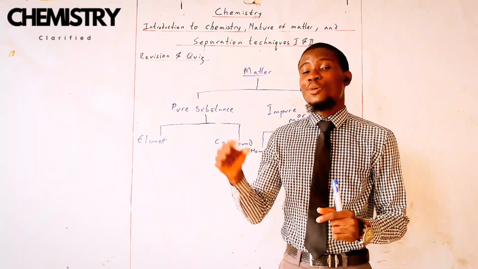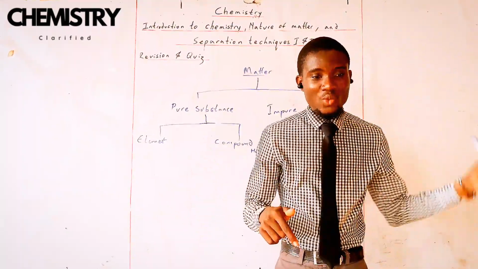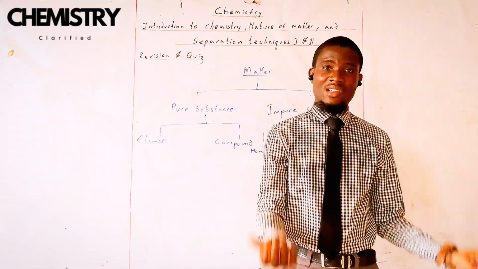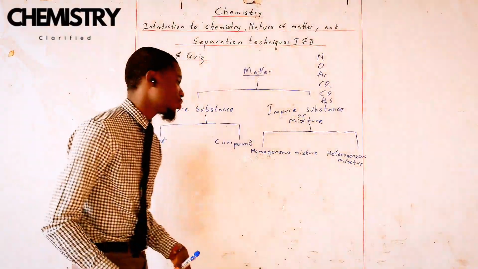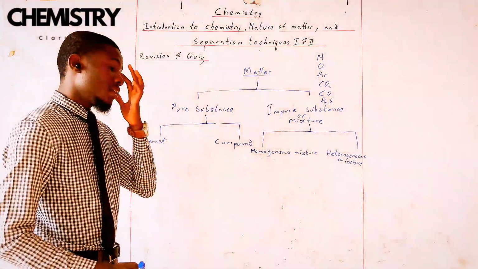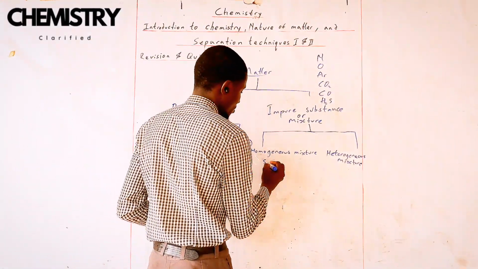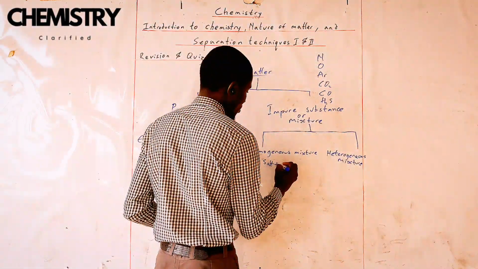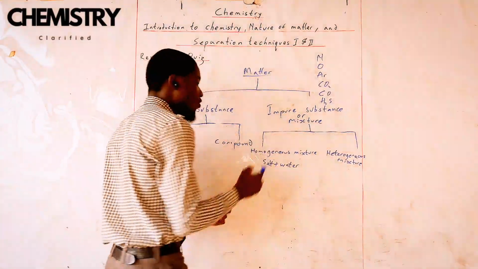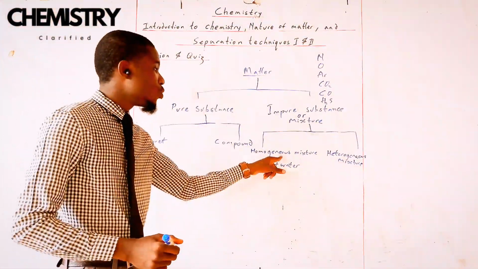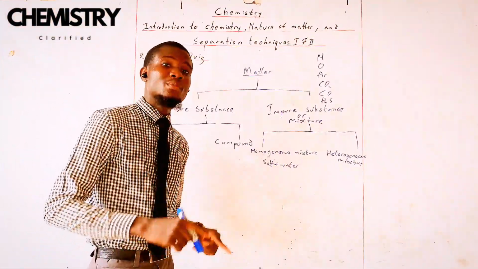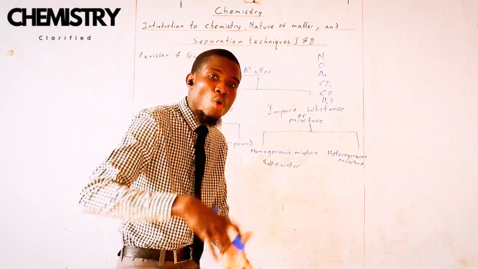How about if you have some salty water? There is salt and there is water. That means it is an impure substance, which means it is a mixture. So if I have salt and water, that is an example of a homogeneous mixture. What is a homogeneous mixture? A homogeneous mixture is a mixture that is uniform.